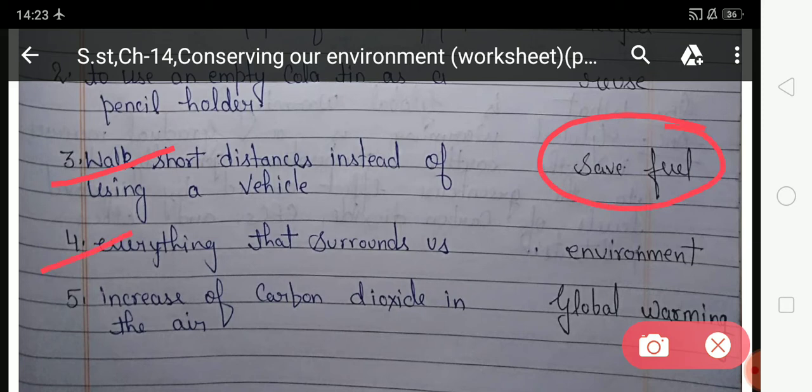Fourth number, everything that surround us, what we call? Environment. Fifth number, increase of carbon dioxide in the air. So what we call when the increase of carbon dioxide in the air? Global warming. We call it a global warming.